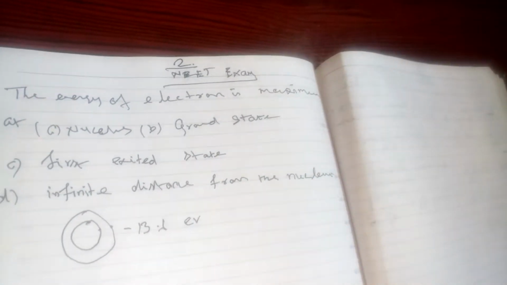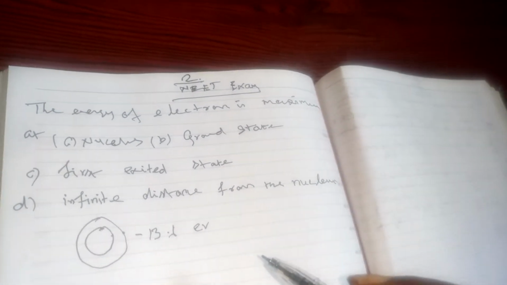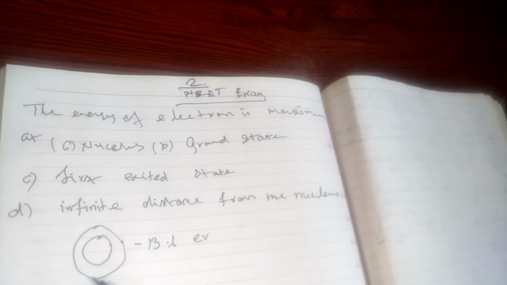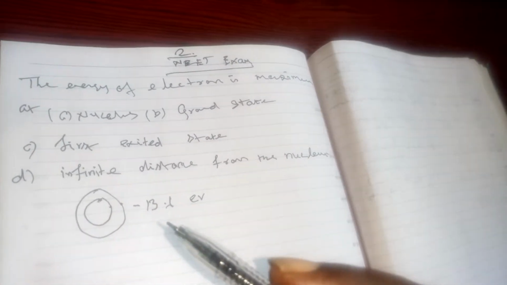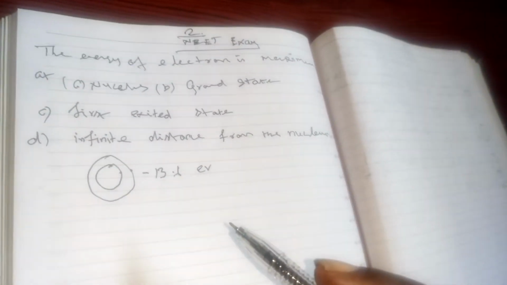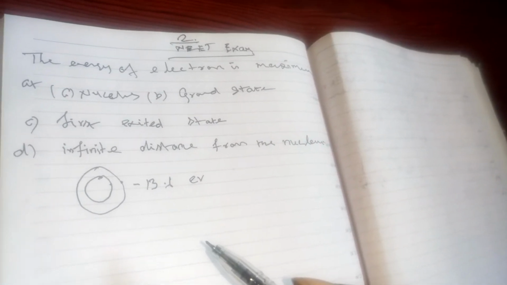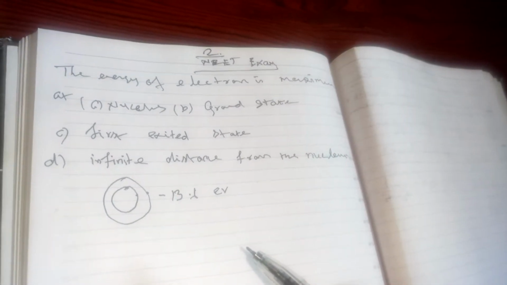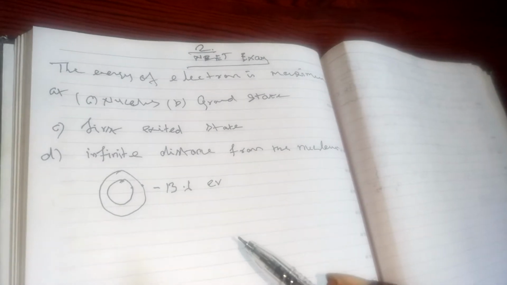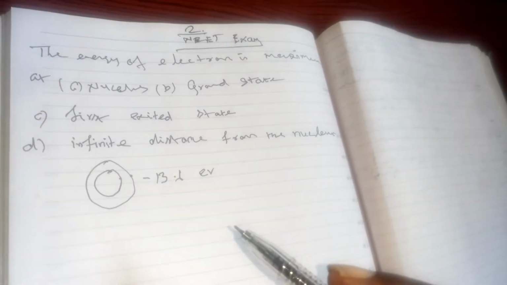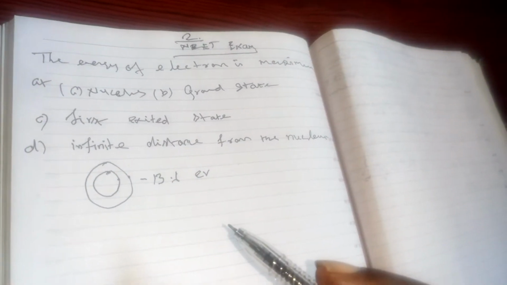See, the reason is, when the electron is near the nucleus, the electron has a negative charge and the nucleus has a positive charge. Definitely there is an interaction between them, a force of attraction.